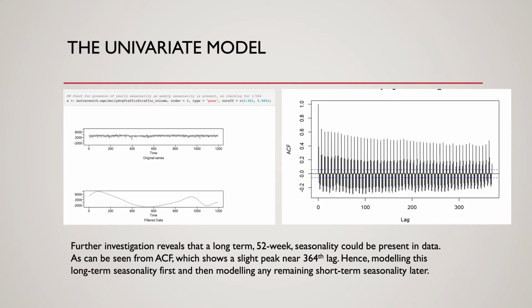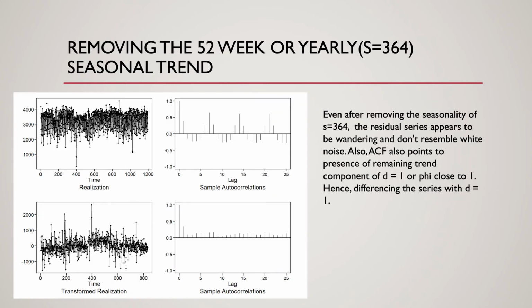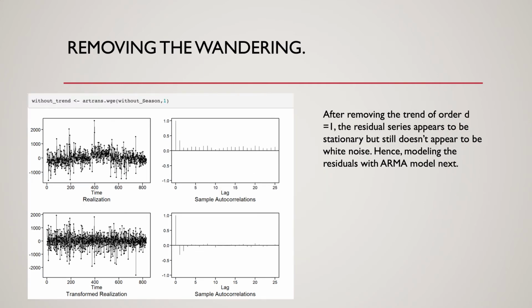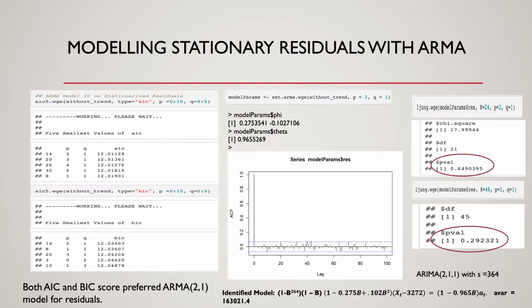Hence, the decision was taken to model this long-term seasonality first and then model any remaining short-term seasonality later. Even after removing the long-term seasonality of 364 days, the residual series appears to be wandering and non-stationary, and hence further differencing could be required. After differencing the series again, the residuals appear to be stationary but still don't appear to be white noise, hence modeling these residuals with ARMA model next.